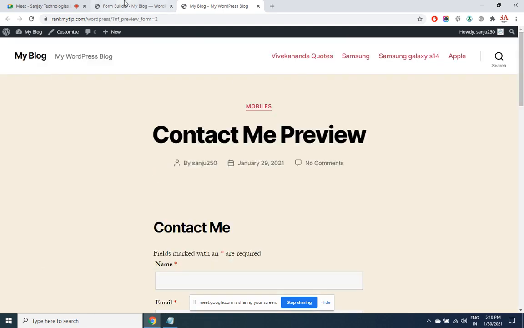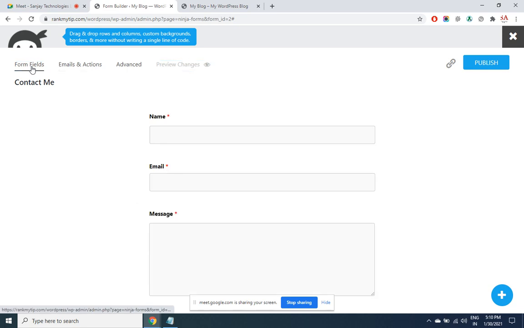These are the three fields. I want to add another field, so form fields. Okay, here plus. Because the plugin is new, it may be a little difficult to operate, but if you go through, you'll find the relevant options. When you purchase a new mobile, it will be very difficult for you to operate it, but as and how you use it, you will get used to it. Plugins are the same case. Themes are also the same case. Options are there, you need to find out what is going where. You've got to explore it a little bit.